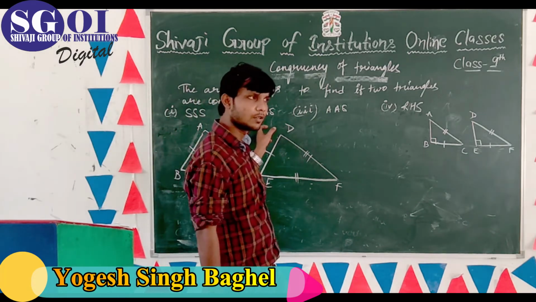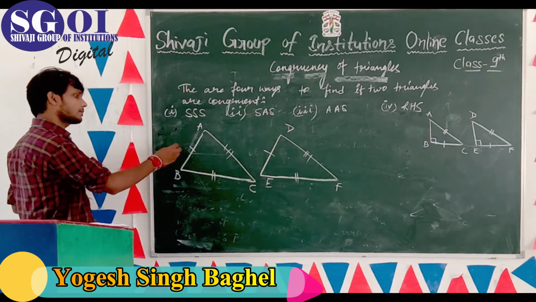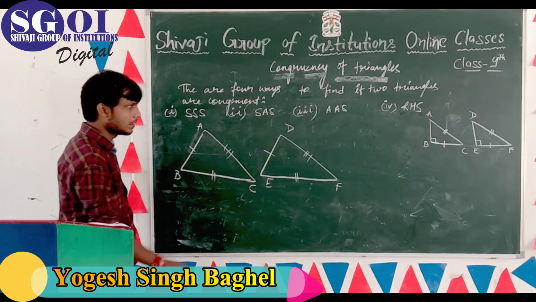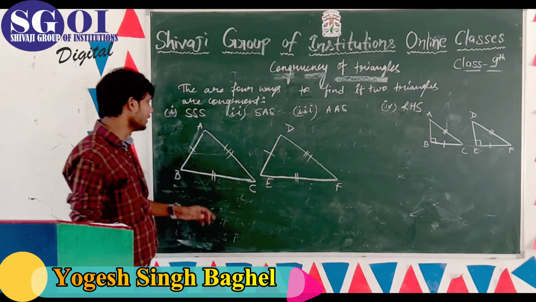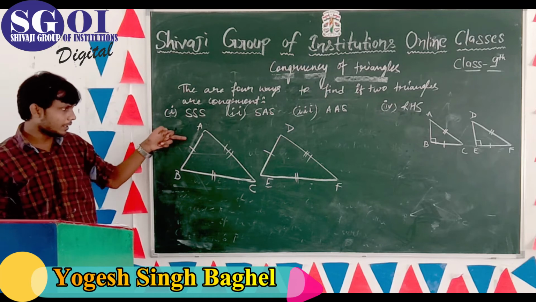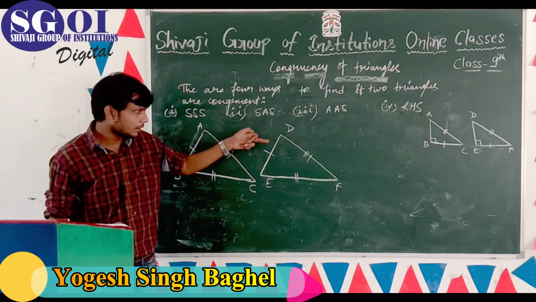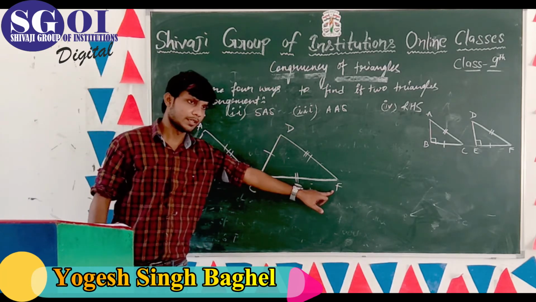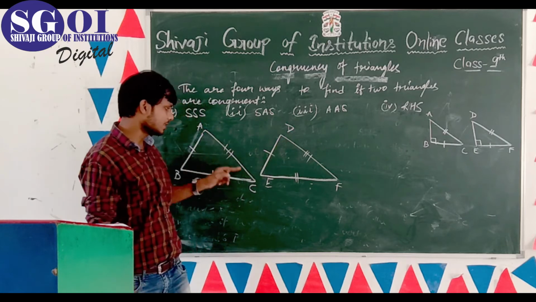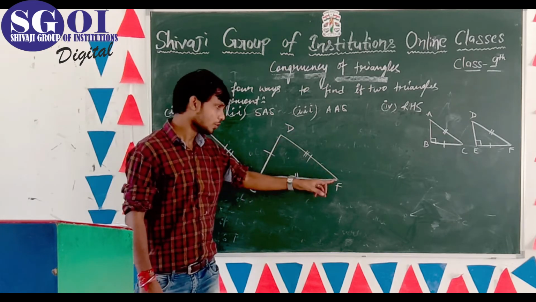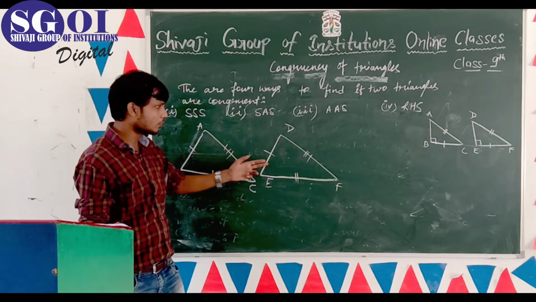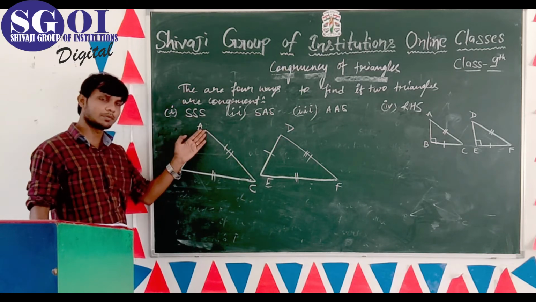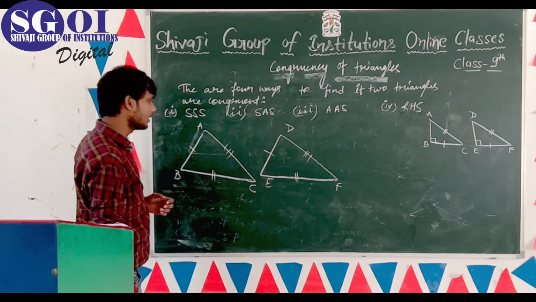Side, side, side congruency. See, here we take two triangles ABC and triangle DEF. In triangle ABC, side AB is equal to side DE, side BC is equal to side EF, and side AC is equal to side DF. We can also call it side AC is equal to side FD. ठीक है? आप AC भी बोल सकते हैं और इसे CA भी बोल सकते हैं. ठीक? कंफ्यूज होने की जरूरत नहीं है.